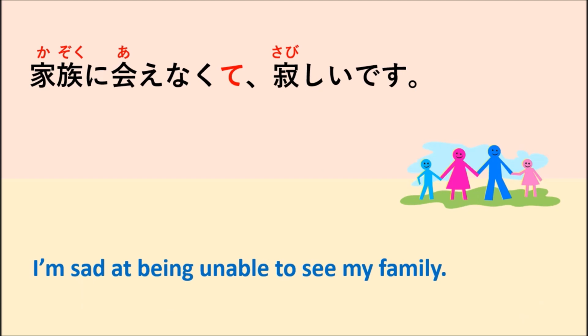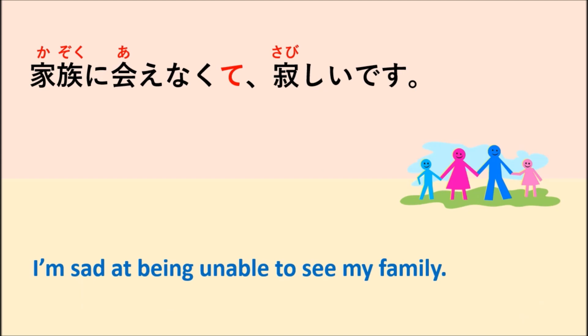After that you say 寂しいです, which means you are sad because you cannot meet your family. So in this sentence, it means because, or it causes something, to make the end part of the sentence happen.